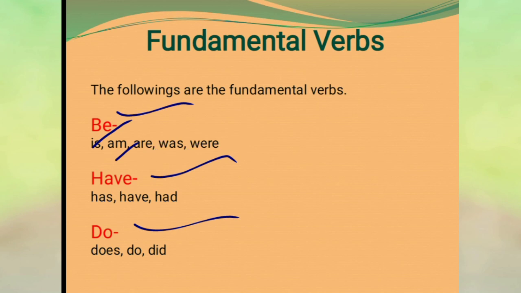Likewise, different forms of have: has, have, had. They are the forms of the fundamental verb have. Again, the fundamental verb do. There are so many other forms: does, do, and did.